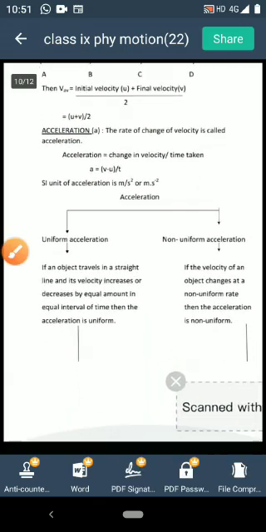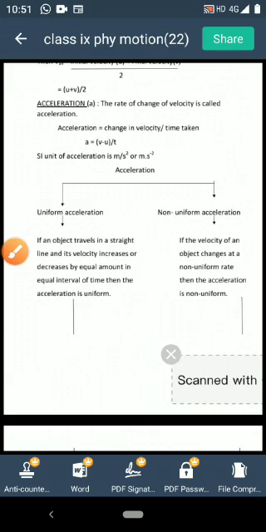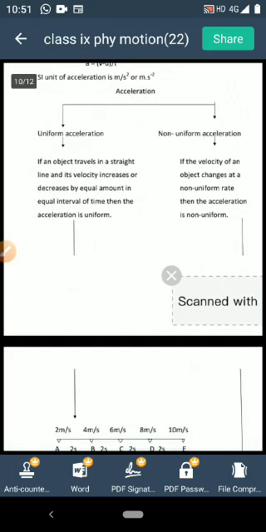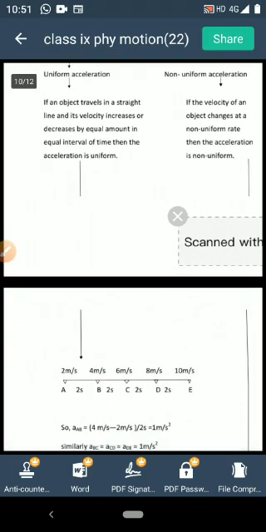Now acceleration can even be of two different types. One is uniform acceleration, another is non-uniform acceleration. What is uniform acceleration? If an object travels along a straight line and the velocity increases or decreases by equal amount in equal interval of time, then the acceleration is uniform. That means the velocity has to change at a uniform rate.